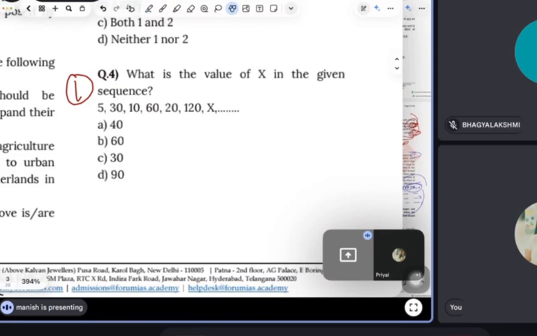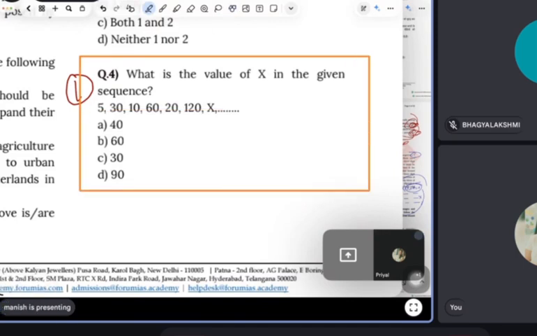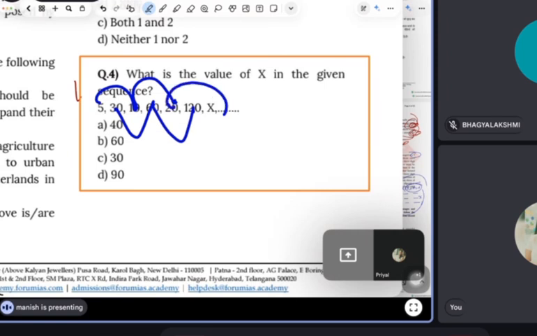This is the question, guys. What is the value of x in the given sequence 5, 30, 10, 60, 20, 120? If we read this question carefully, one thing is clear: the numbers are in an alternating manner. 5 then 10, then 20, and 30 to 60, 60 to 120. It means 20 to 40. This is the answer.